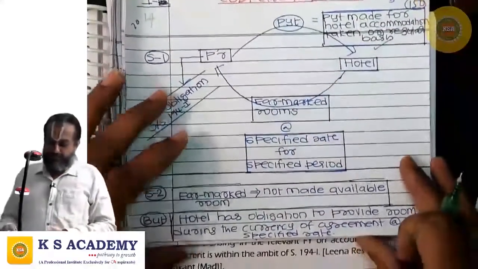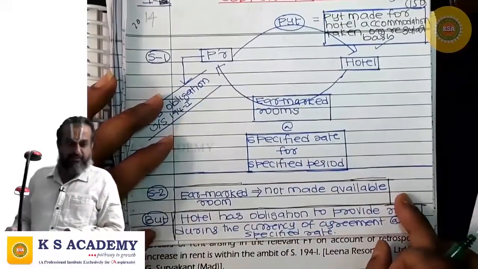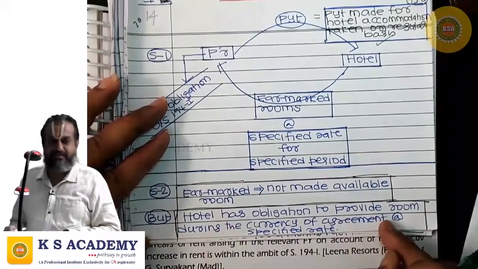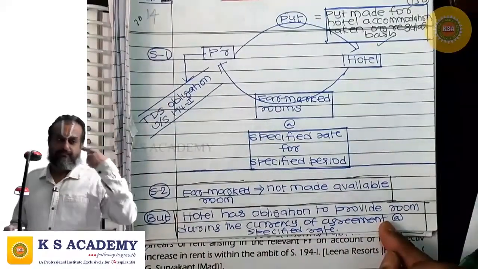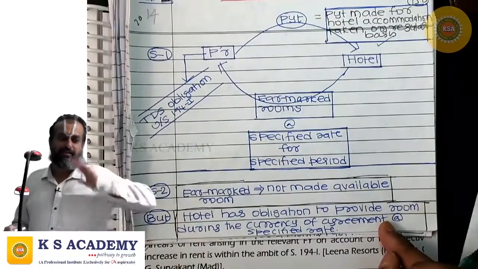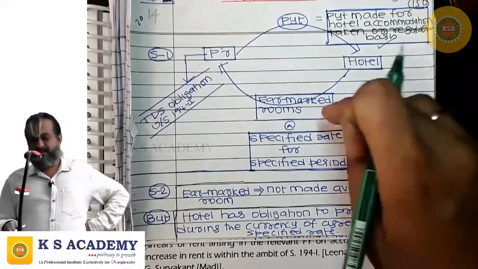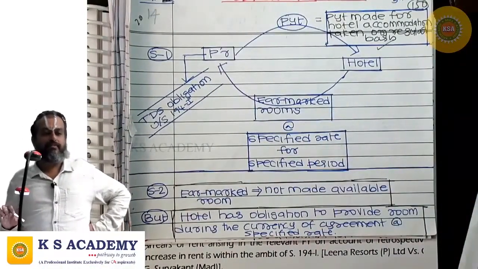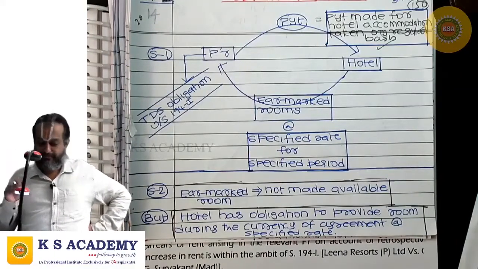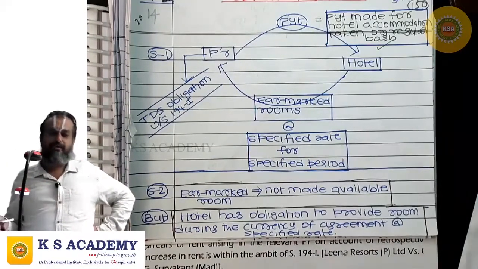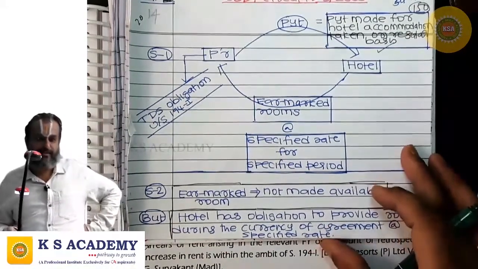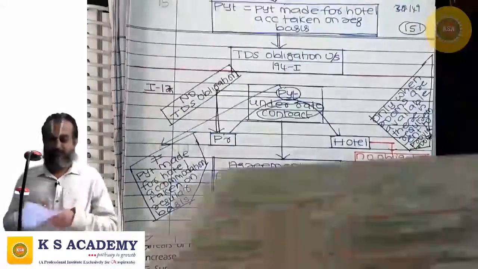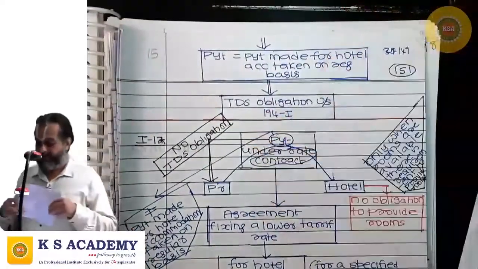Then also, where earmarked rooms are not made available, but hotel has obligation to provide room during the currency of agreement at a specified rate, then also the hotel accommodation is taken on a regular basis. The difference is earmarked rooms are made available here. Here no such earmarked rooms are made available, but hotel has obligation to provide you rooms during the currency of agreement at a specified rate. Then also the hotel accommodation is taken on regular basis. For that, when you make a payment, that should be subjected to TDS under 194I.